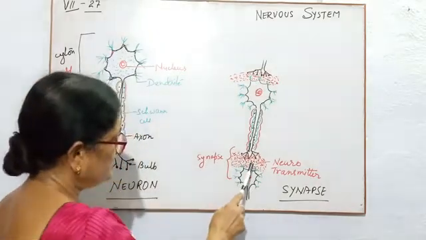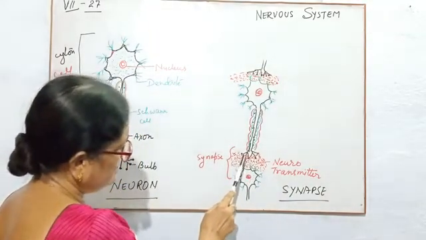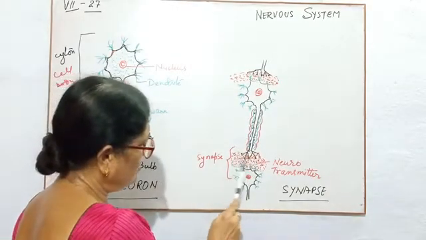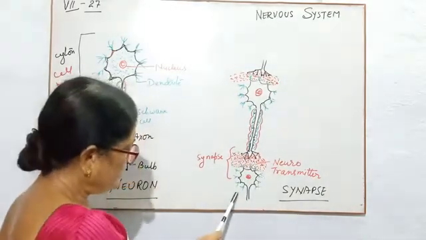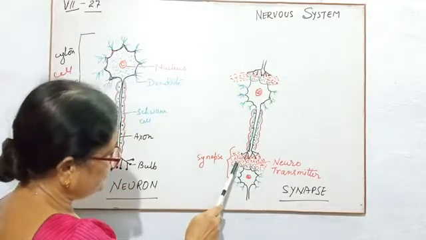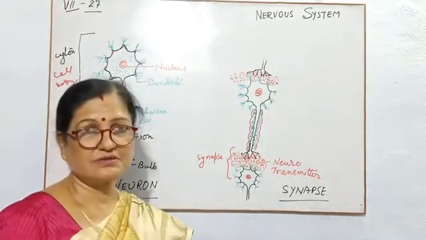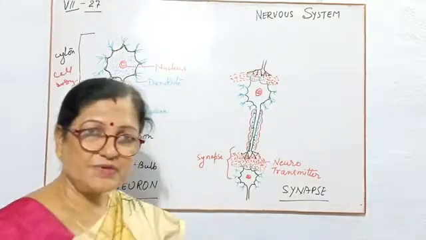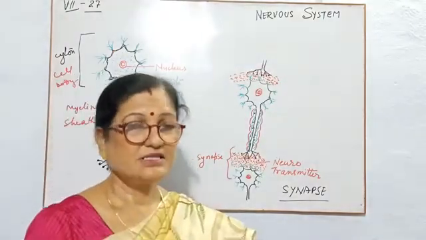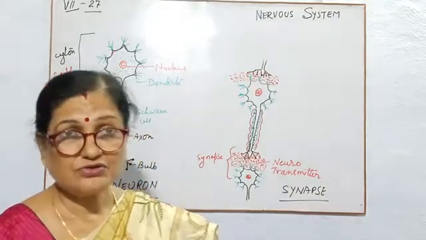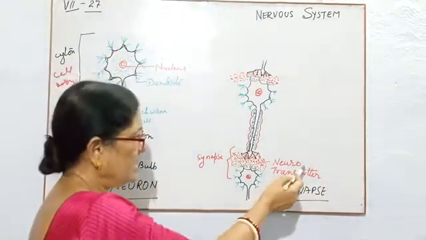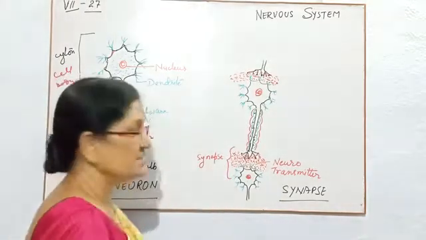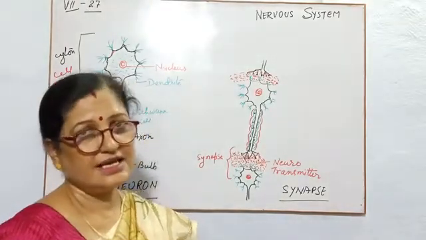This neurotransmitter collects the messages from the previous neuron, and here all the messages will be there, and then the next neuron will collect the message from this neurotransmitter. In this way, they can transmit or pass the messages from one neuron to another neuron with the help of the neurotransmitter. And this place is known as the synapse.